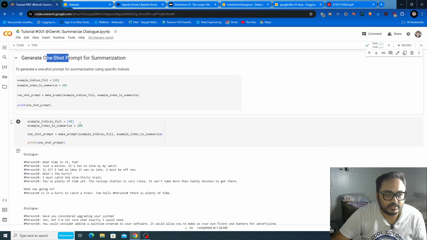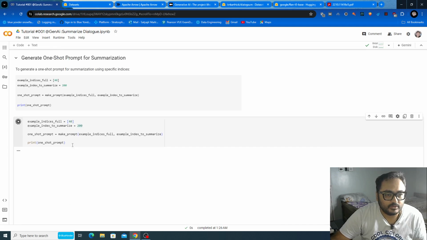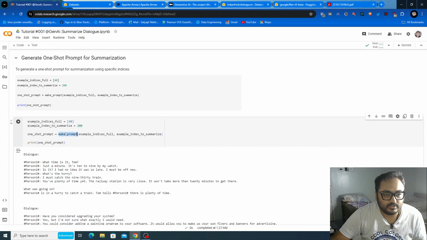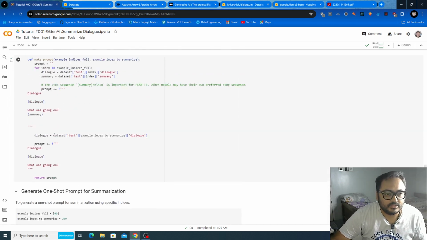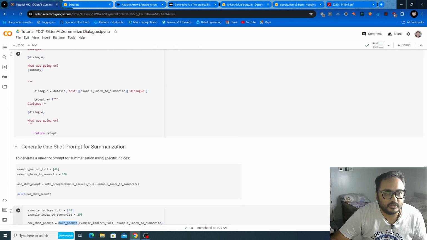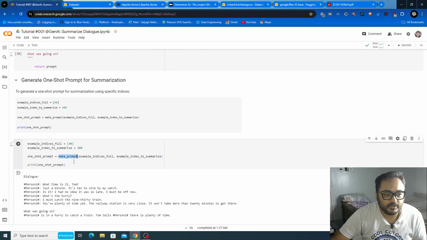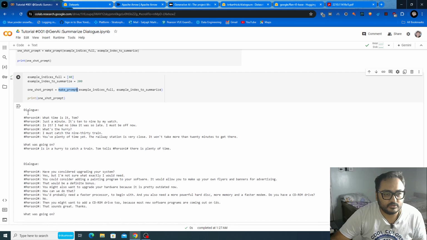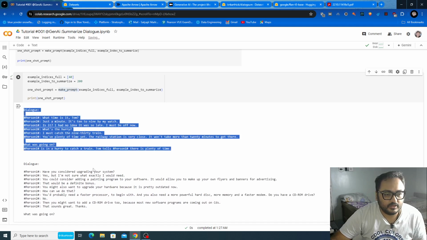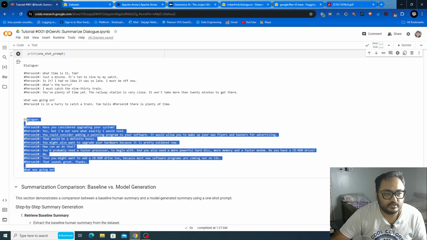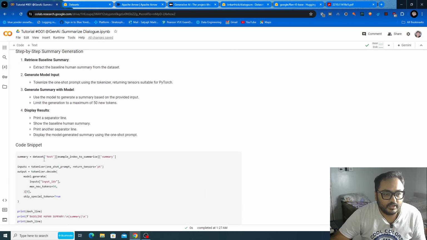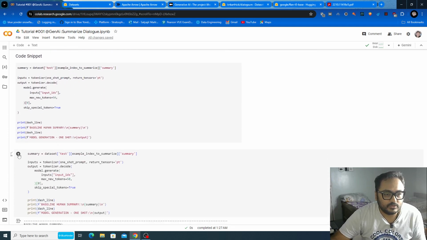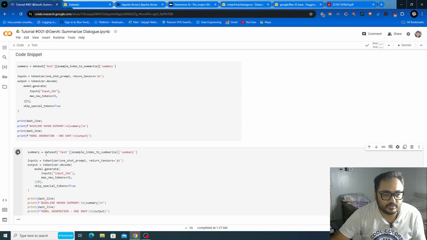Now I'm just going to run this code again. This make prompt is just the function that we have just written. On top of it, it's nothing but a dynamic prompting query. If you print, you can see the prompt we are passing to the model. This is the first example, and then again we are passing the instruction to the model. And then if you do this, it will print the summary.